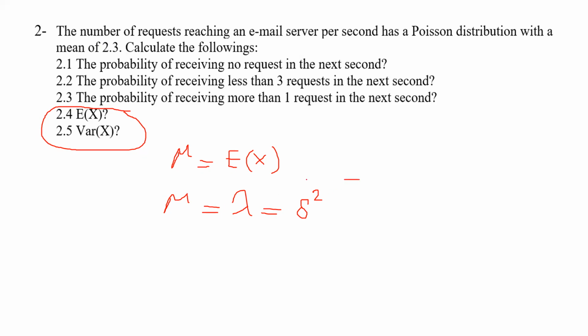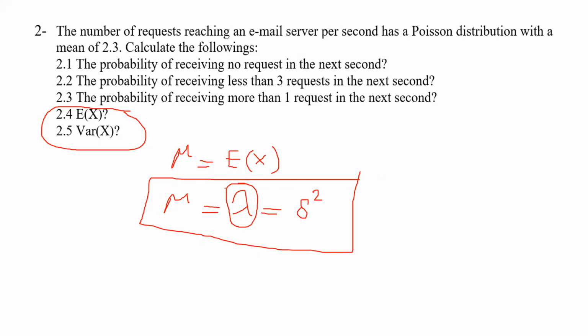So we know that for Poisson distribution, mean and variance are equal to the parameter of Poisson distribution. So very fast, I can say for Ex is equal to 2.3, the variance is equal to 2.3. But if we ask you about the standard deviation, how to calculate it, it's very easy. You already know the variance is equal to 2.3.